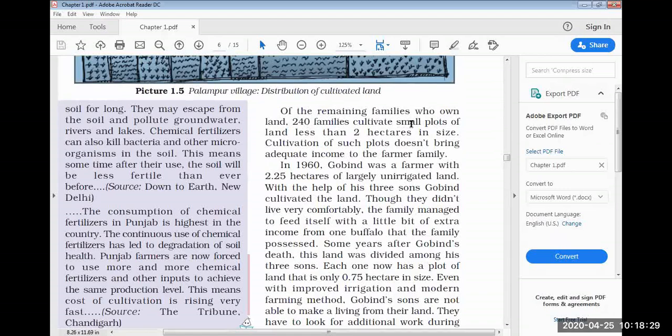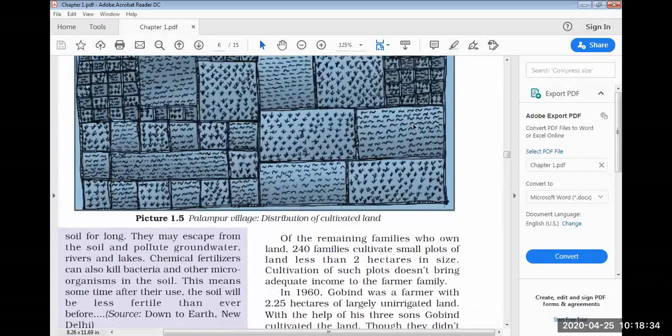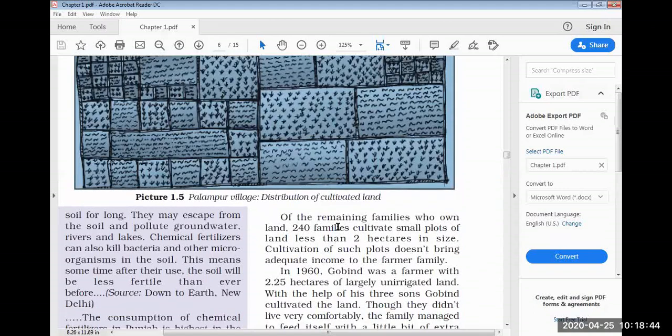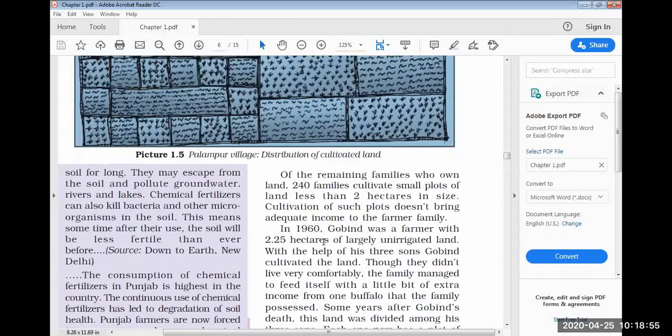These 220 families have small plots, and I have shown you two different types of plots. I have shown you here. This plot also comes in 250, and these small scale farmers also come. So medium scale and large scale farmers come in that. 240 means you will read as 220 families cultivate small plots of land which are less than 2 hectares in size. But these don't bring any income for them.